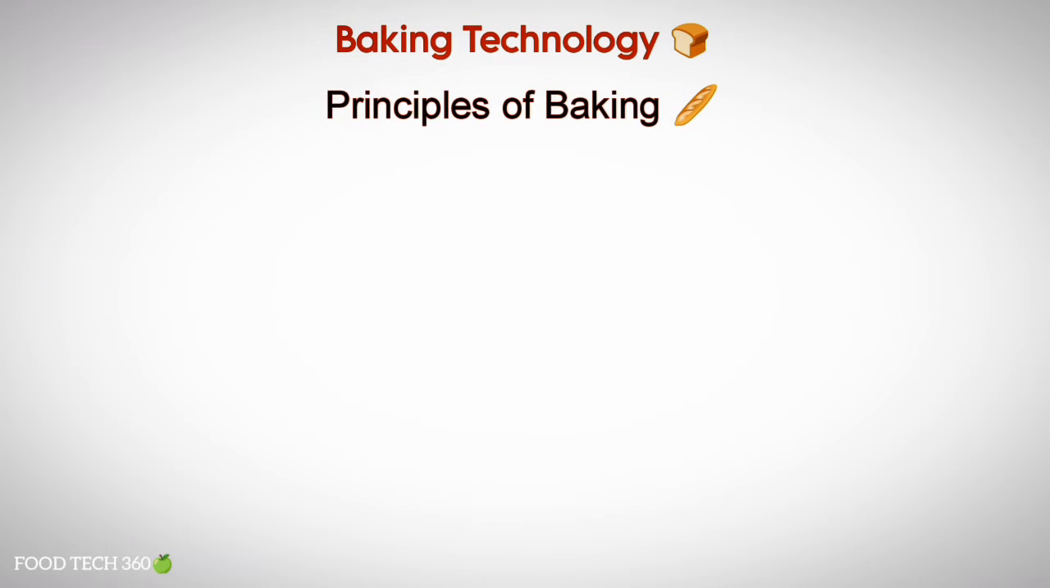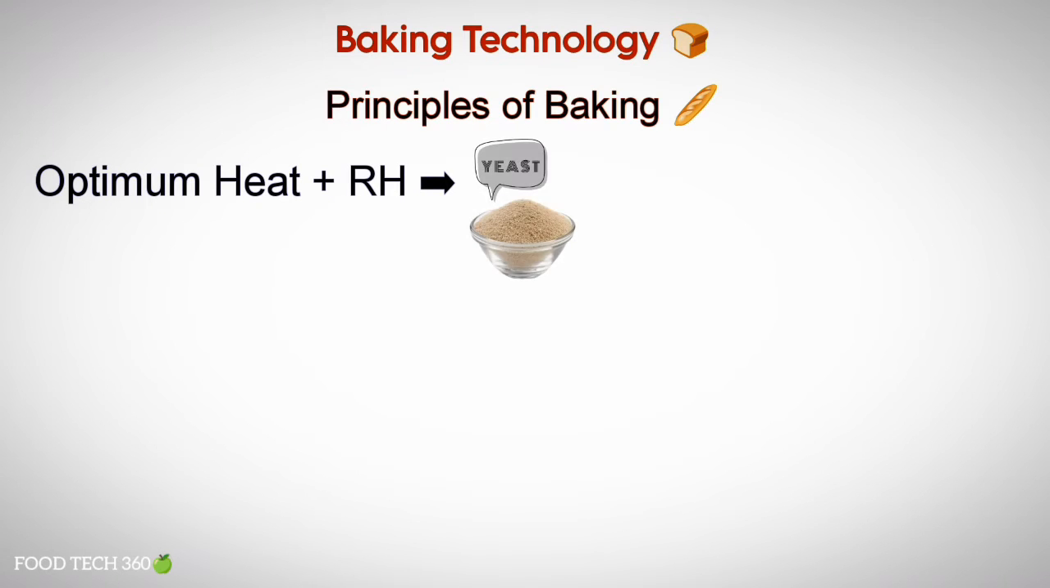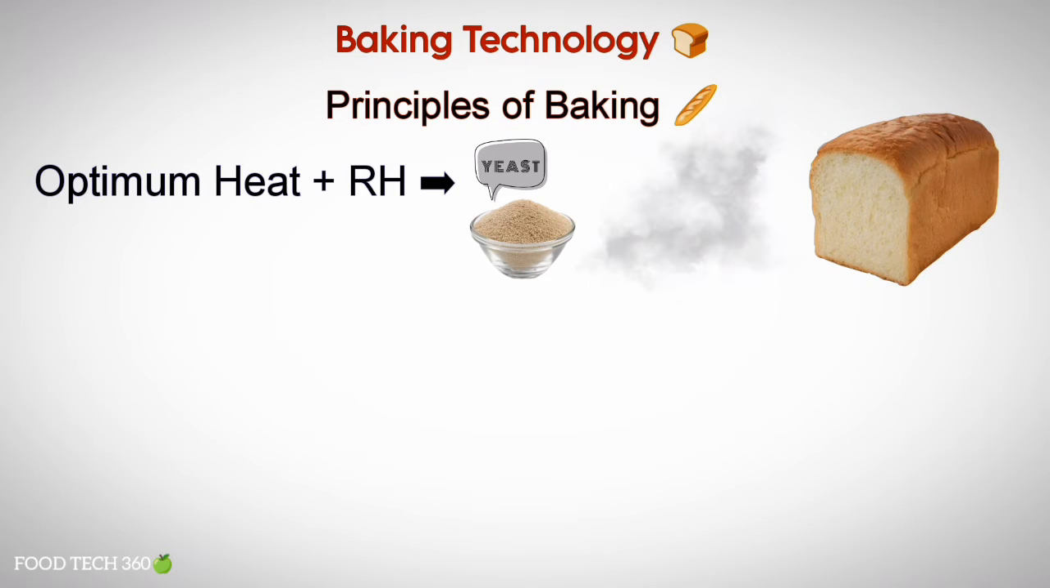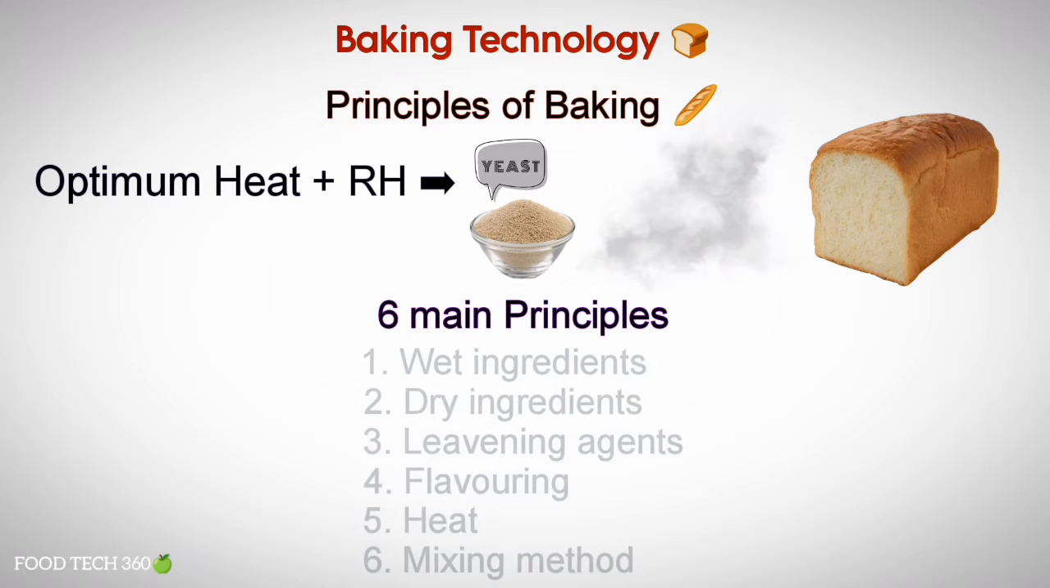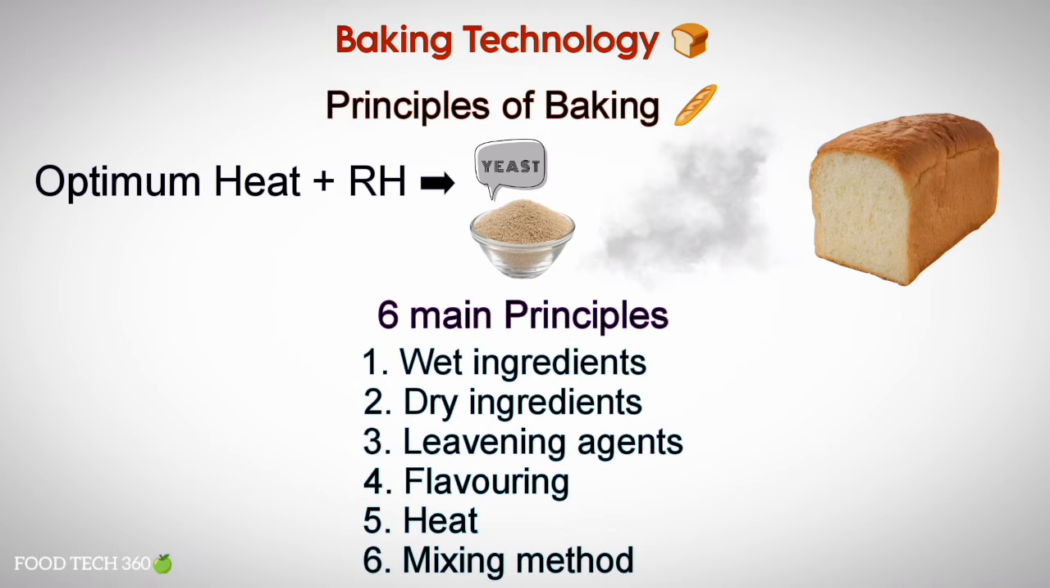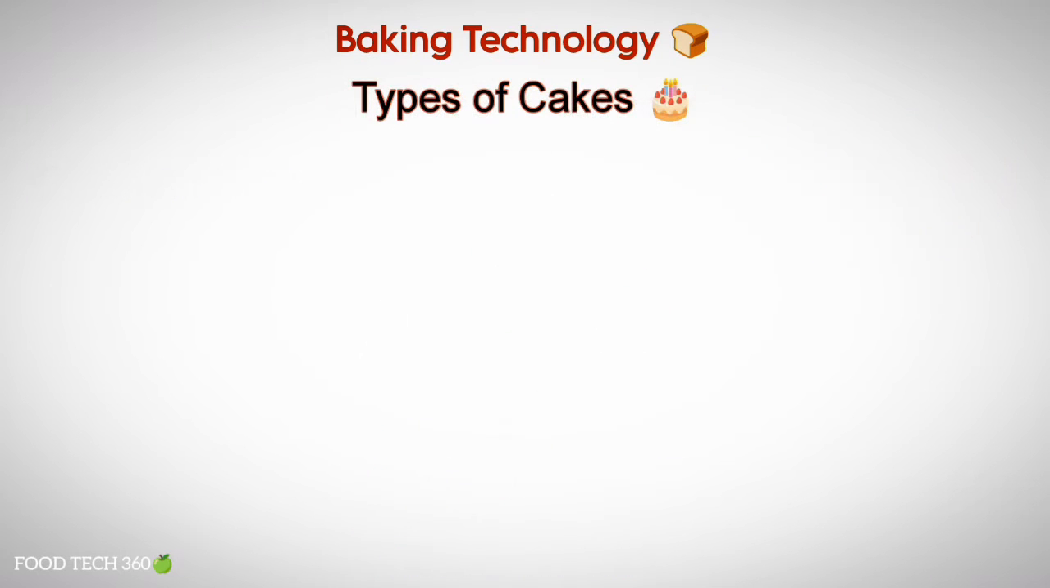Principles of baking. The main principle behind baking is that under optimum heat and relative humidity, yeast produces enough gas and helps in product development. There are 6 main principles of baking: wetting ingredients, dry ingredients, leavening agents, flavoring agents, heat, and different mixing methods. Now let's see different types of cakes.